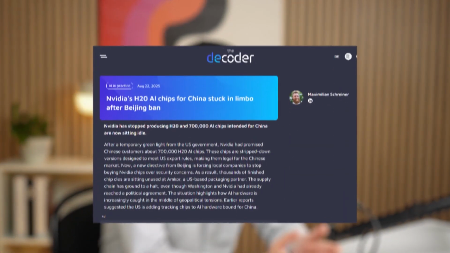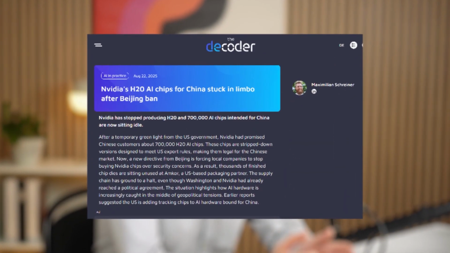Before we wrap up, let's hit some honorable mentions that we didn't have time for. Google Veo 3 offered a free trial. Google's hyper-realistic AI video generator with sound offered 3 free gens this week in the Gemini app. Nvidia's H20 chips limbo: 700,000 AI chips meant for China are gathering dust after Beijing's security ban, and that spotlights obviously the geopolitical tensions in AI. OpenAI's O3 edges GPT-5 on multi-app office tasks, O3 scores higher, raising questions about benchmarking reliability.